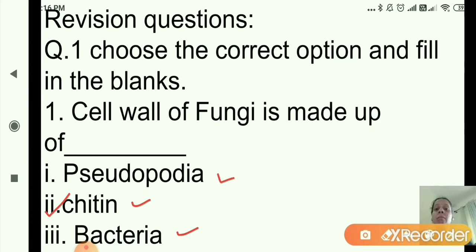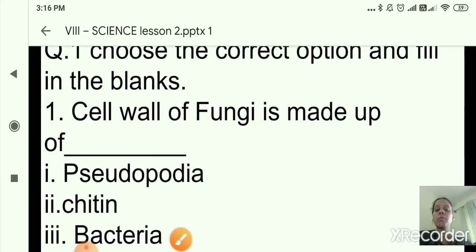In the exam, these types of questions can come. You will get the sentence here, and for the fill in the blanks you will get the options. From those options you will click on the correct option. Here option 2 is correct, so you will click on the second option, that is chitin. So this is the first fill in the blanks.